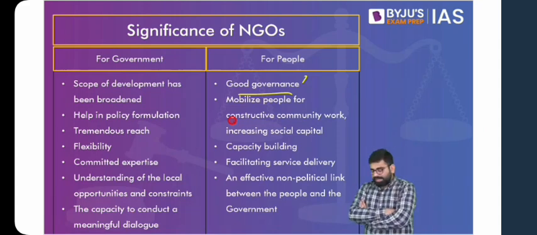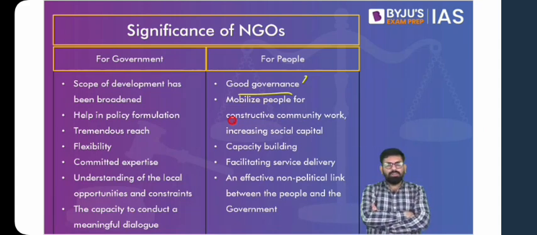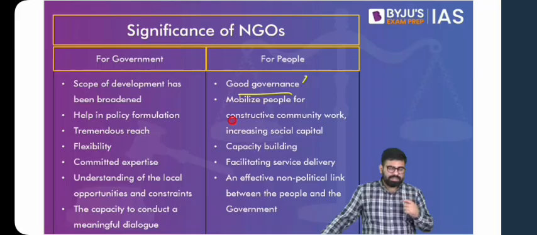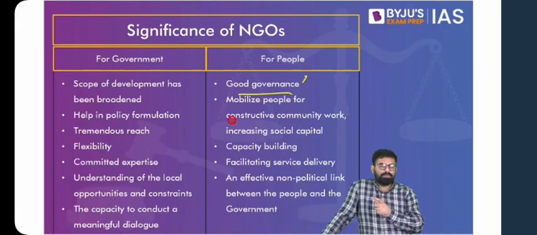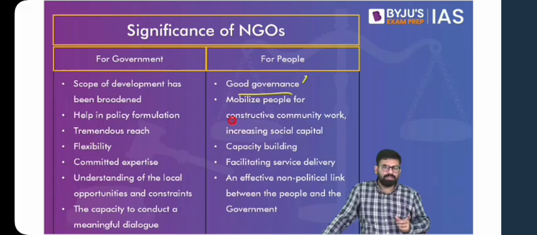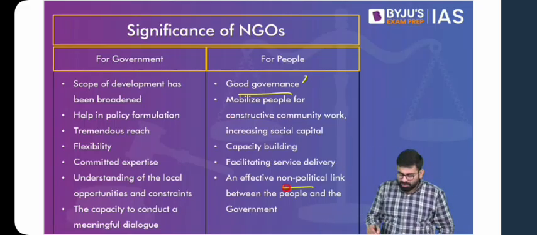Now they become the agents of government for the people. So they are agents of people for the government. How? They take the voice of the people to the government. So for government, they are agents of the people or representatives of the people. Similarly, to the people, they are representatives of the government. So thereby affecting both sides. Also, it is an effective non-political link between the people and the government.